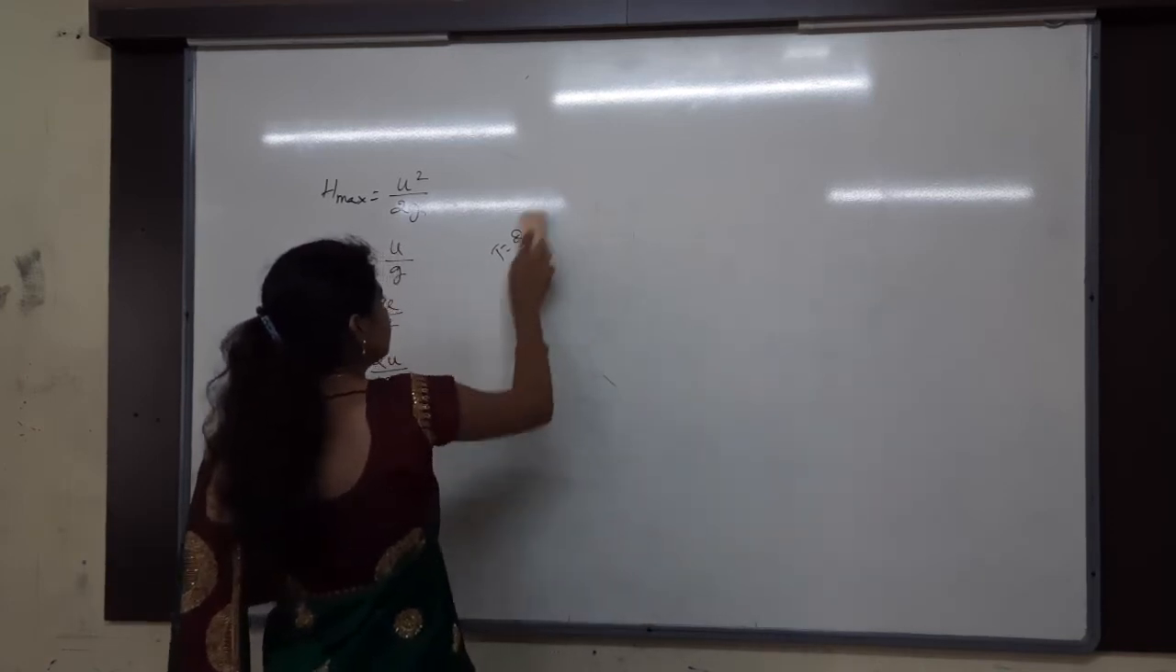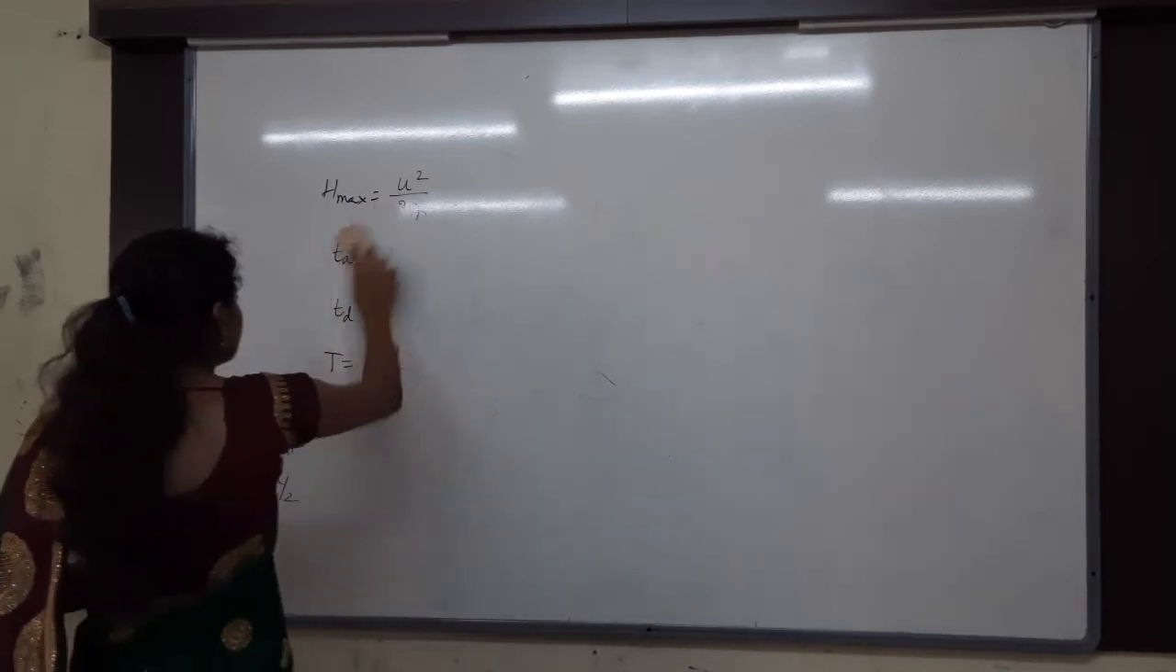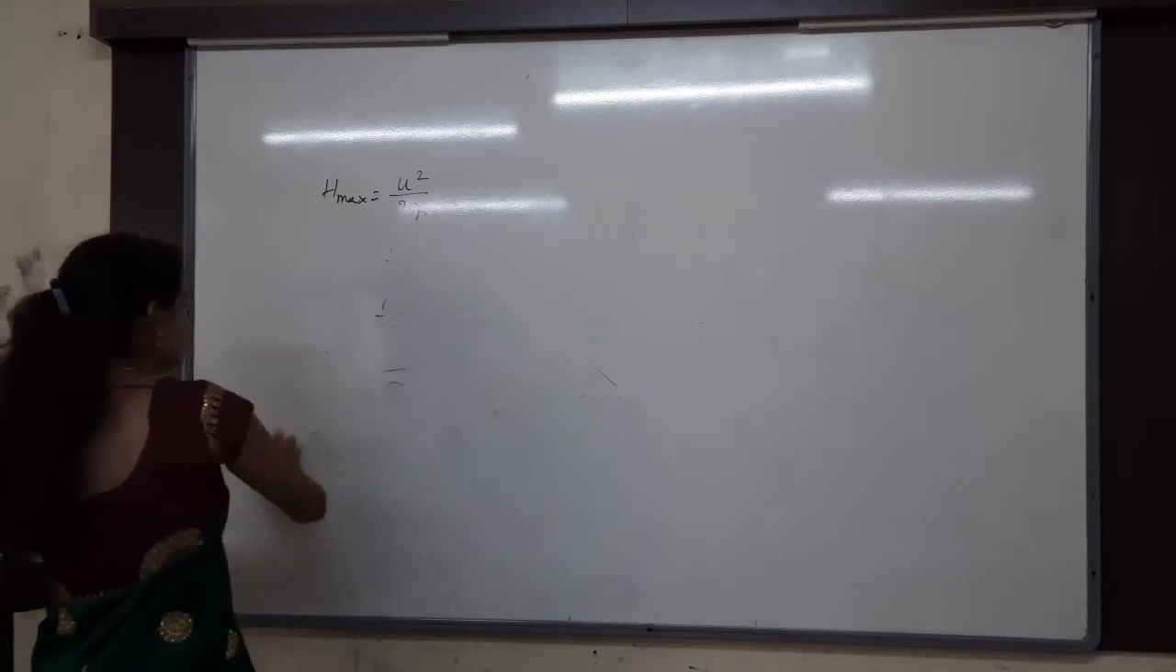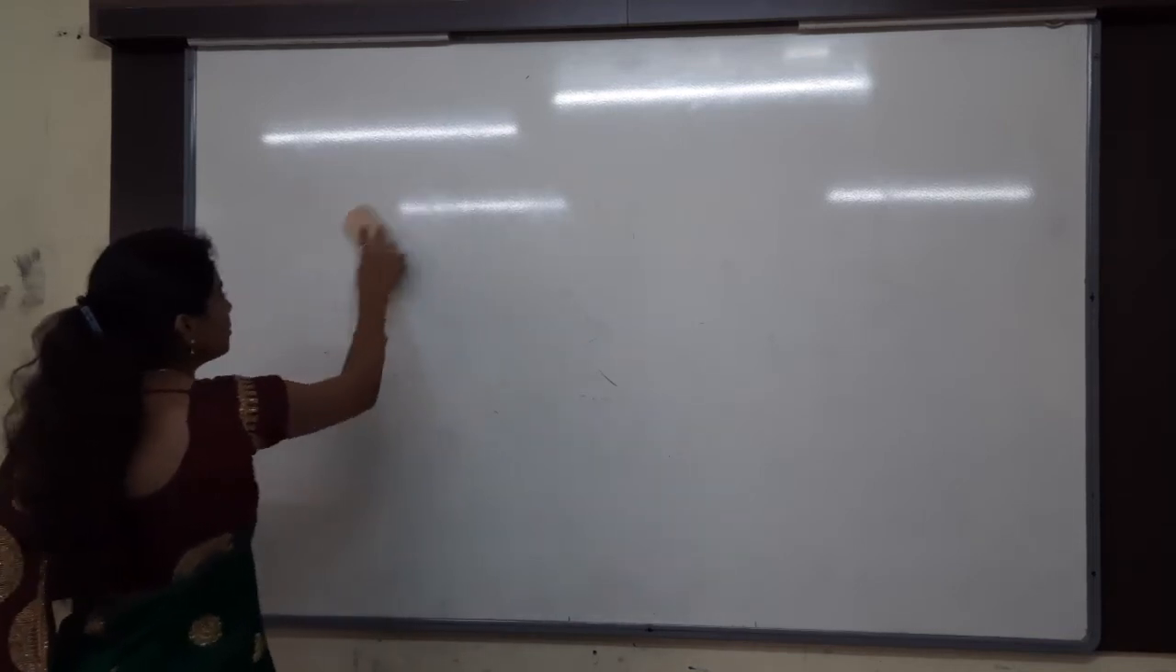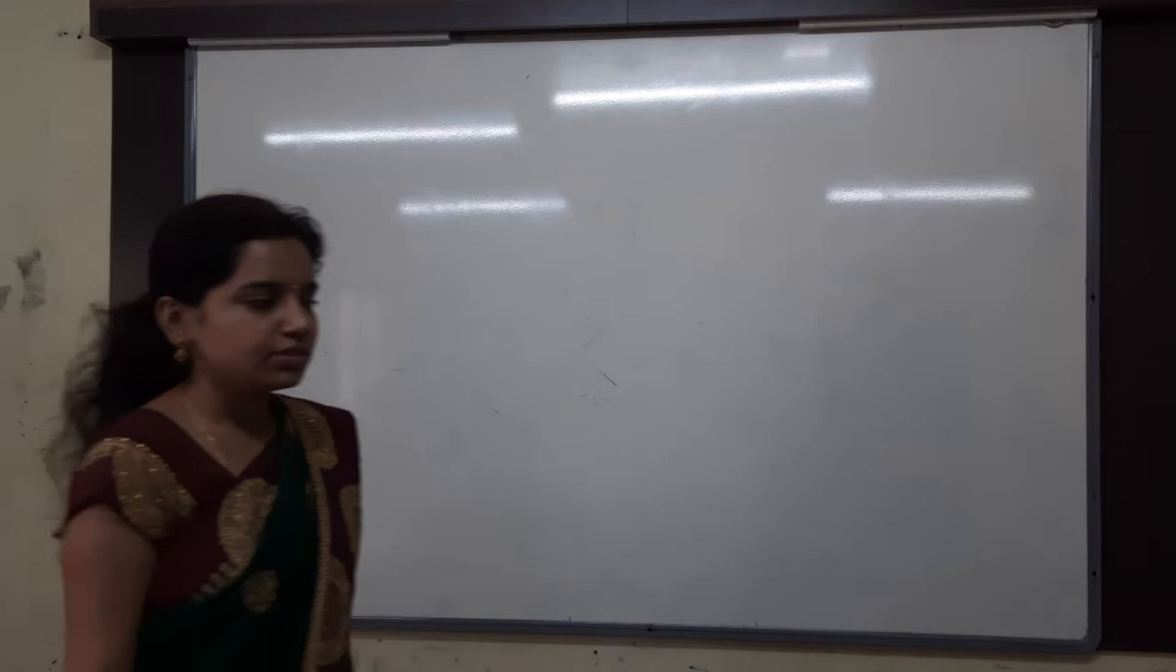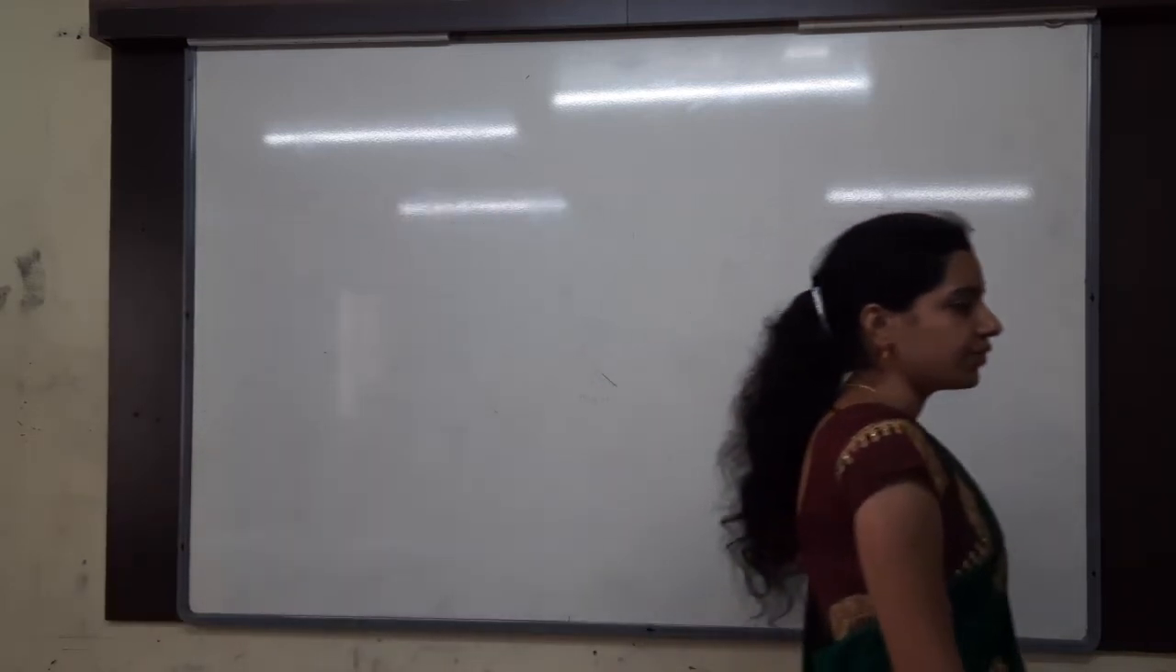Yes, very good. 80 meter. Okay, very good. Then 2.3. How much? 2.3. Which one? What's the question? Velocity at half of the maximum height. Seconds is correct, 80 is correct. 80 only? 80.